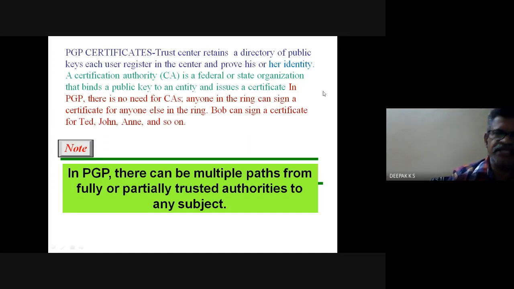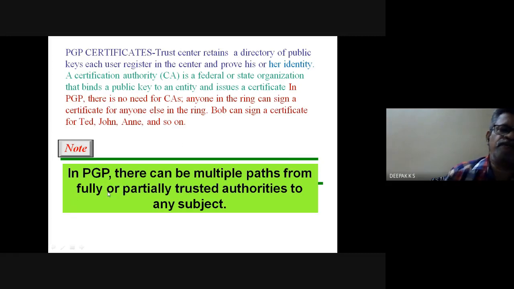In PGP, there is no need for certification authority. Anyone in the ring can sign a certificate for anyone else in the ring. Bob can sign a certificate. So the difference in PGP is that, normally, certificates are handled using a trust center. But in PGP, one can sign a certificate, so we need not go to the trust center.